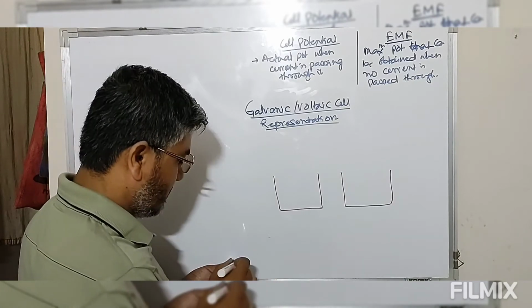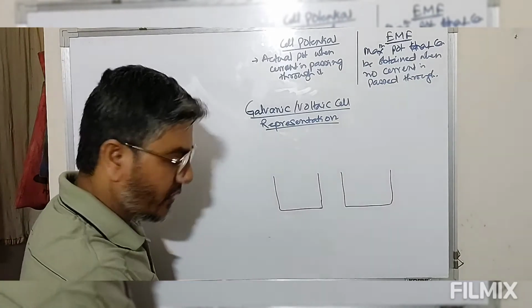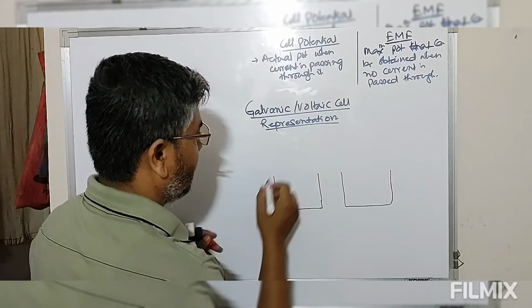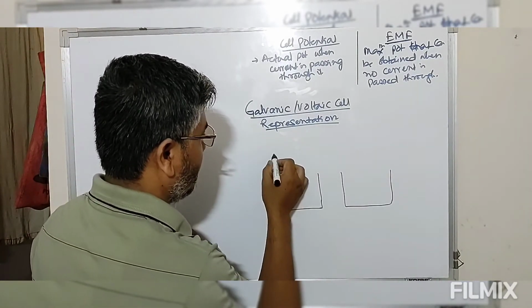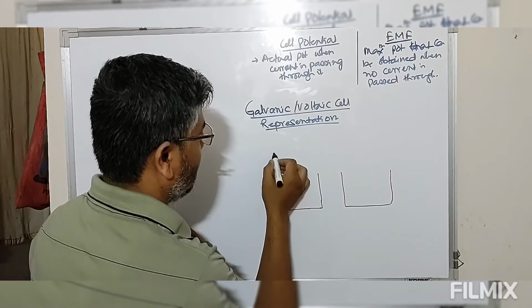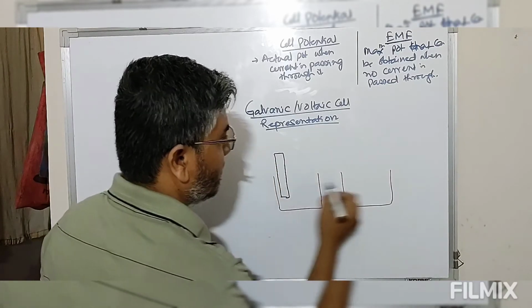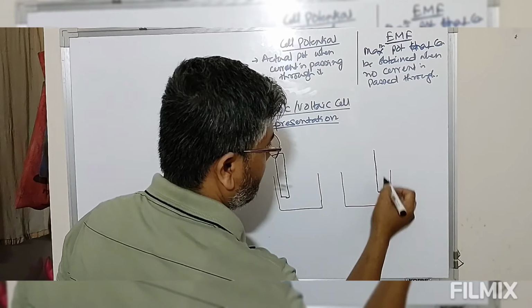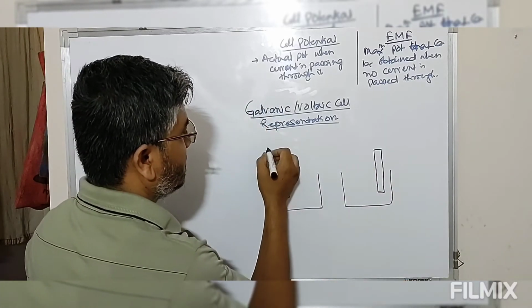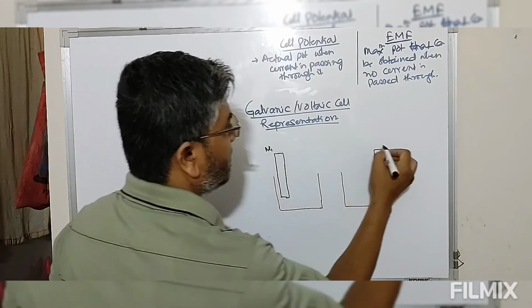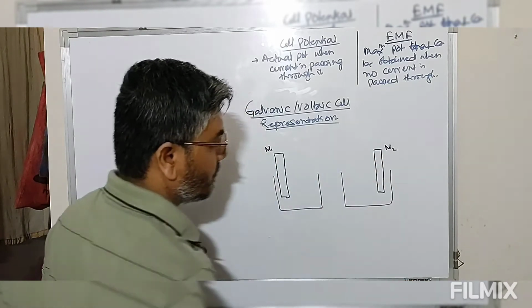In these two half cells we have placed a metal rod, and another metal rod. Suppose this one is M1, this is M2.